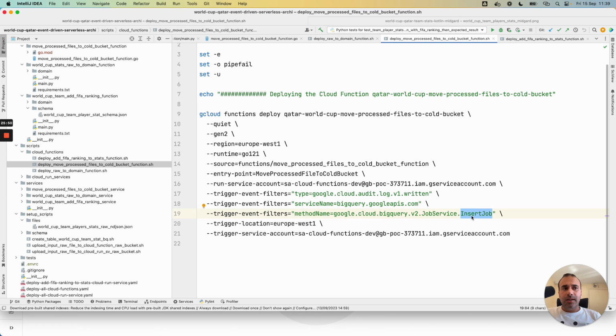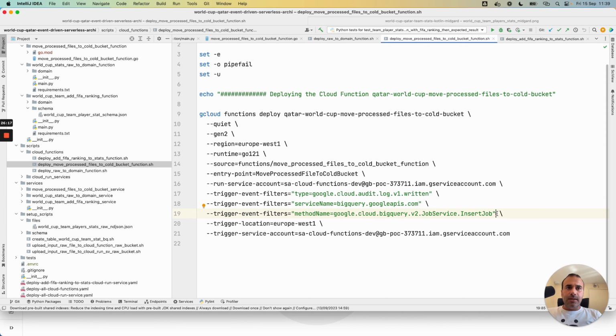The con in this case is we don't have the possibility to give a filter on a specific table, for example. I load the data to a specific table and I want my last cloud function to react and be triggered only when I save data to this table.